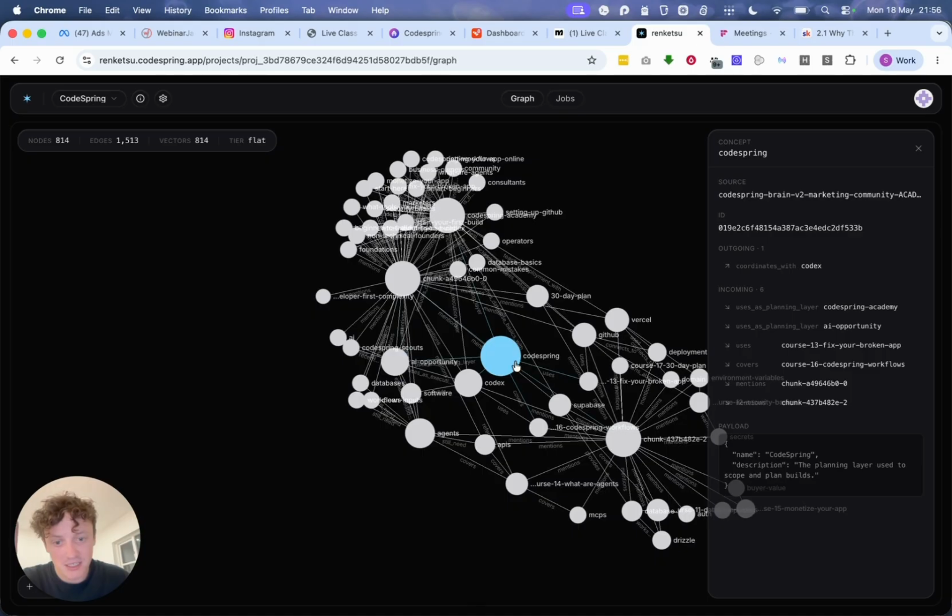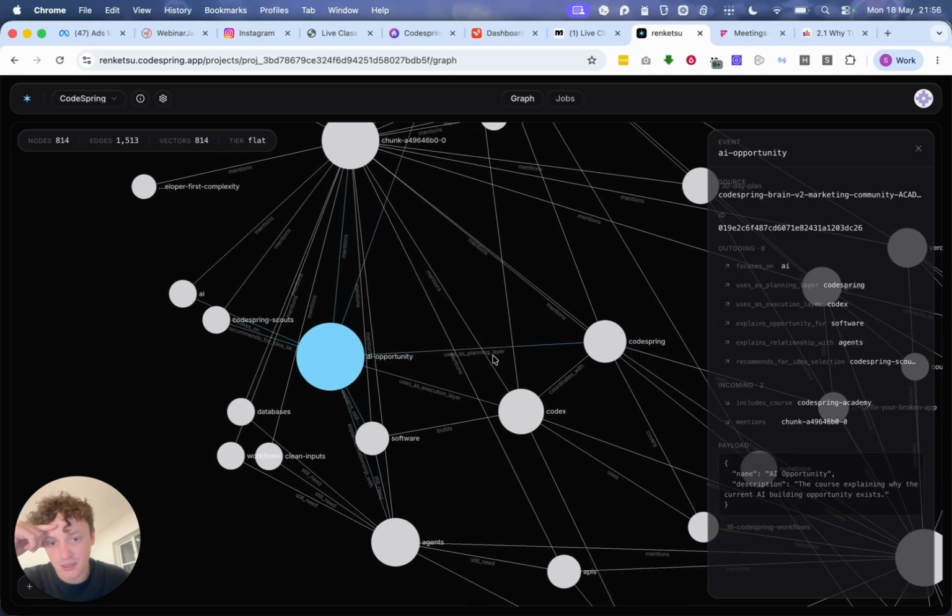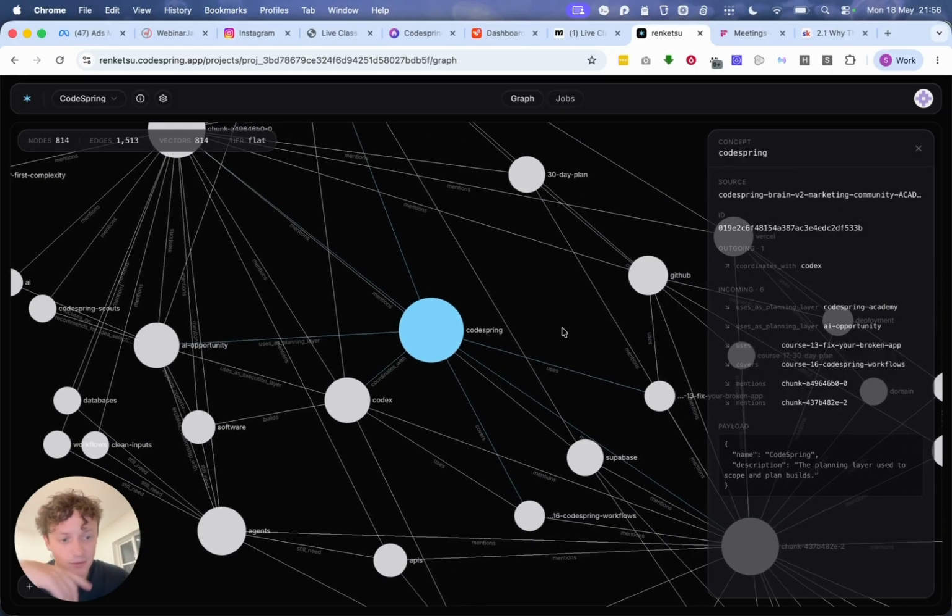But then what it's done is it actually said, okay, well, in this AI opportunity video, I actually mentioned CodeSpring, and it's connected that. It says, okay, well, this is actually CodeSpring. So what is CodeSpring? It's the planning layer used to scope and plan builds. And it's like, okay, well, that has different connections. So what it's doing is it's saying, okay, well, this is actually mentioned in course 13 to fix your broken app. And that's another application of CodeSpring.